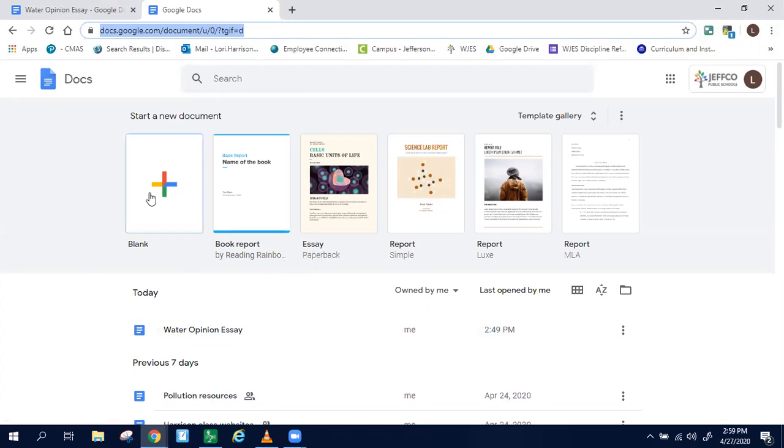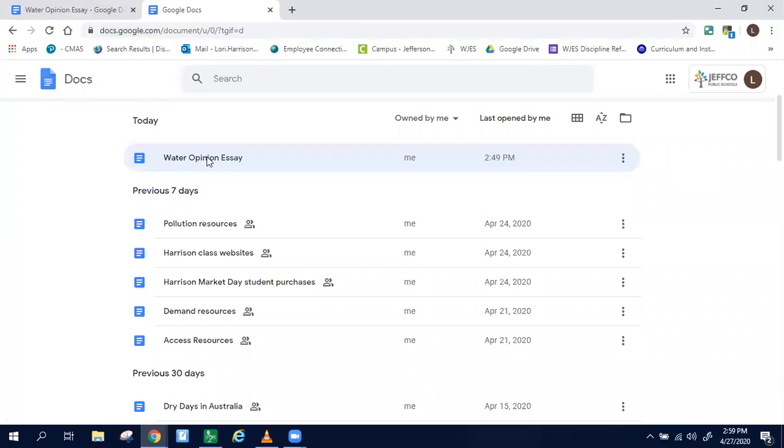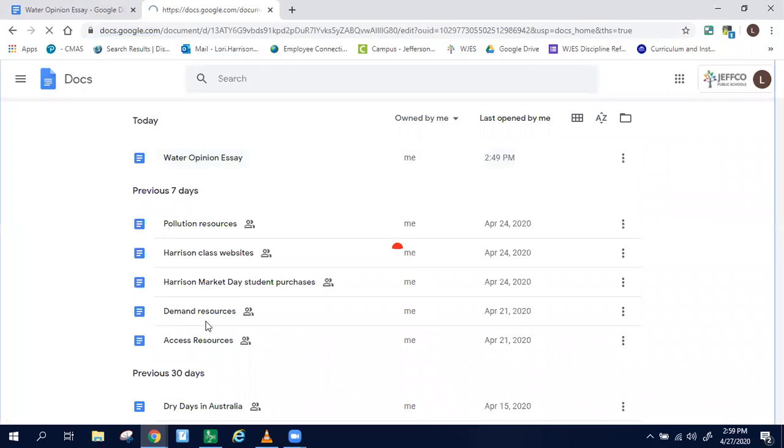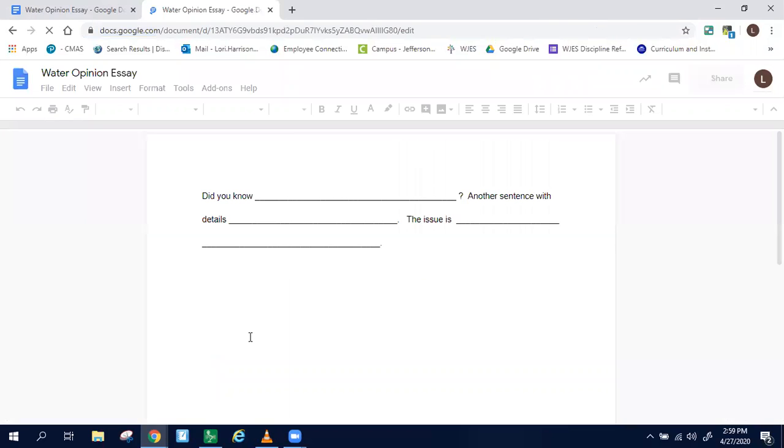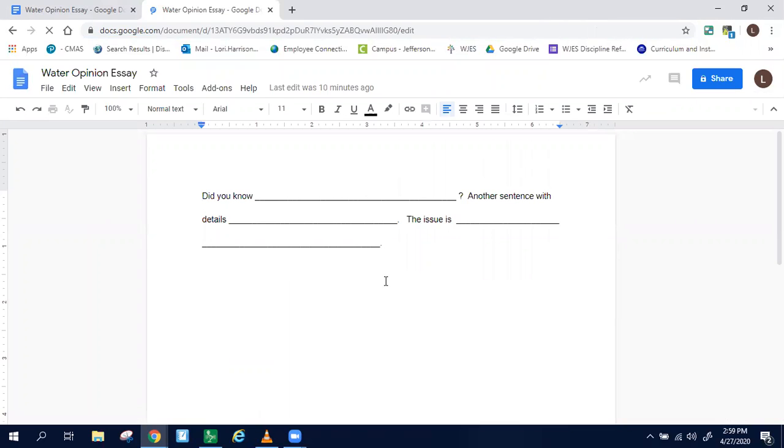And if it won't necessarily be across here, but if you labeled it, it should definitely appear. Mine's right here because I was working with it, but it should be toward the top. Otherwise, you can put water opinion essay in search and I will find it for you. So here's where I started my topic yesterday.